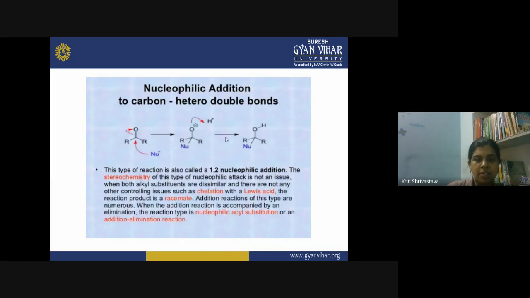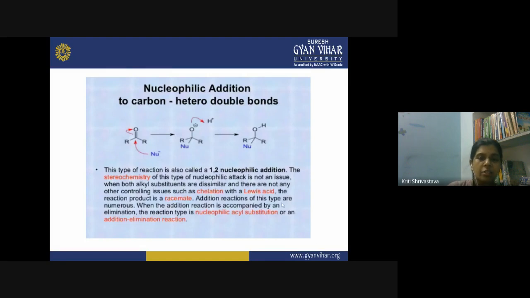Like you can see here, the carbon contains 4 different groups on the 4 valencies. So the product that you are getting will be a racemic mixture, and no optical activity issue arises here. But whenever chelation with a Lewis acid is involved, in that case you can get one of the stereoisomers in your product.